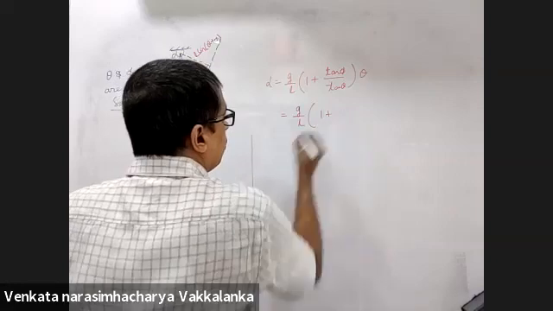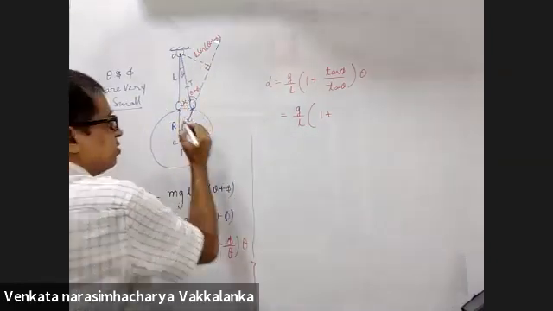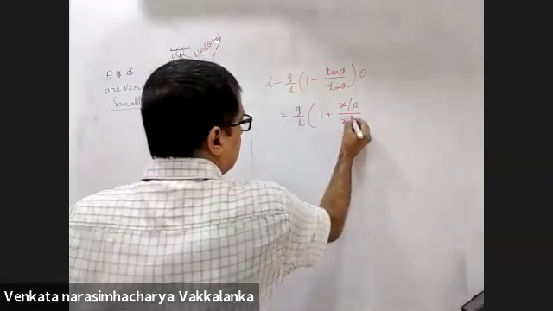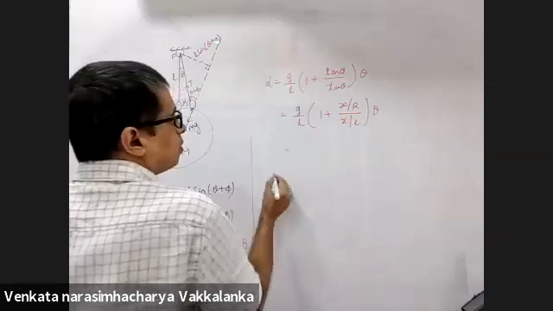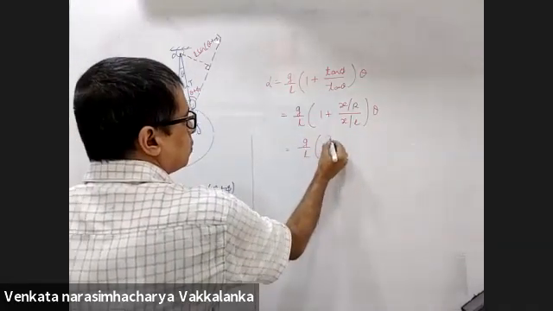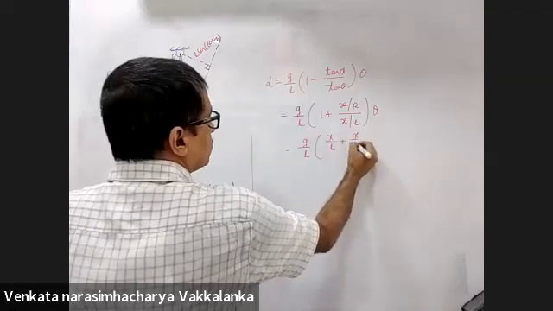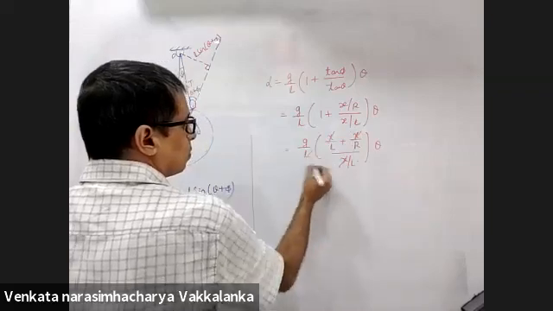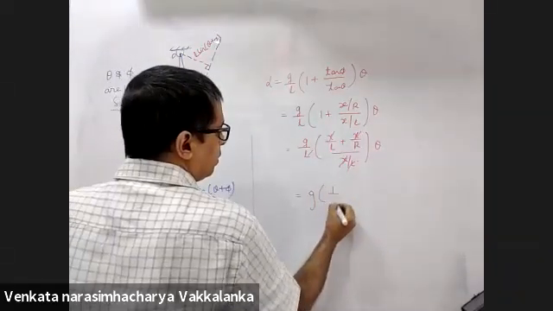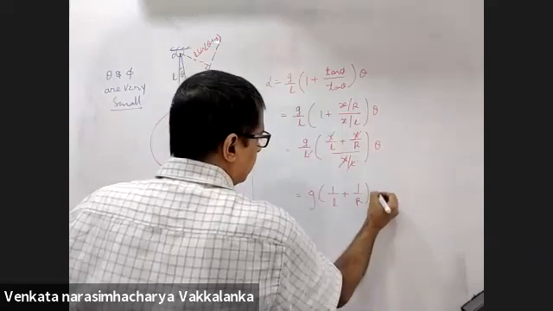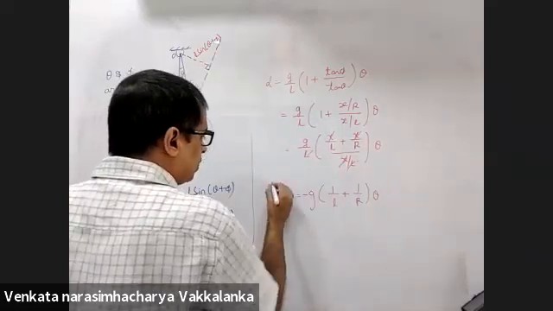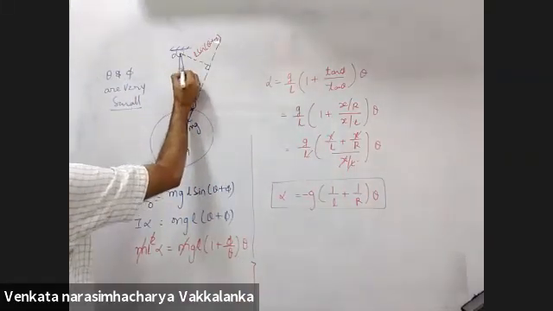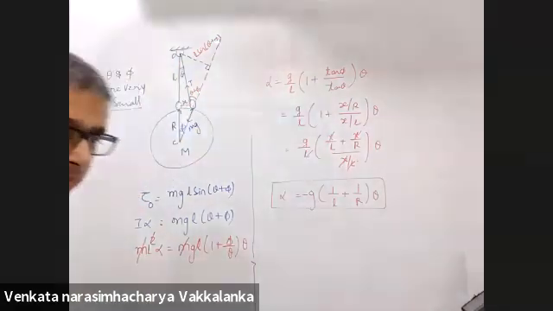g by L, 1 plus tan phi is x by r. Tan theta is x by L. So x by L plus x by r, divided by x by L, into g, gives g into 1 by L plus 1 by r, into theta, is alpha, with a negative sign as alpha and theta are not in the same direction. Theta is anti-clockwise, alpha is clockwise.